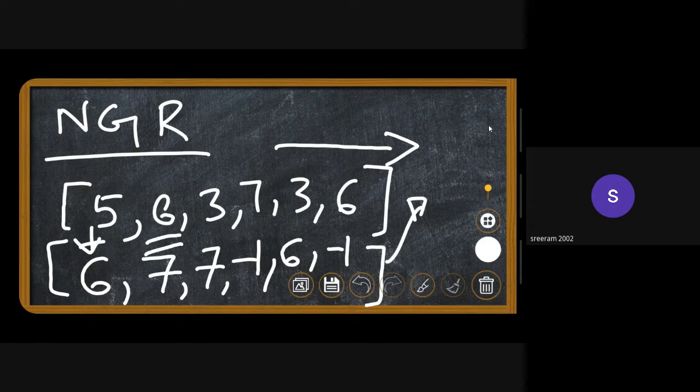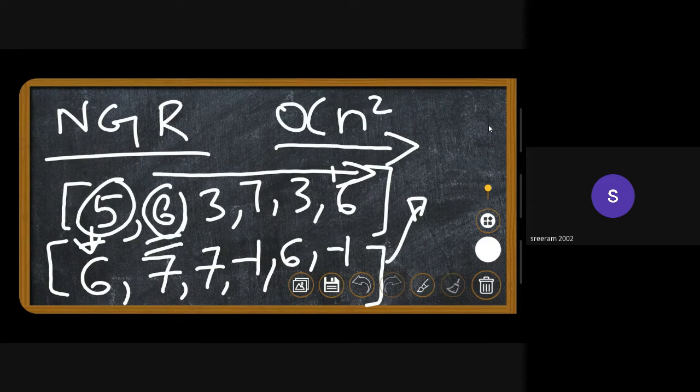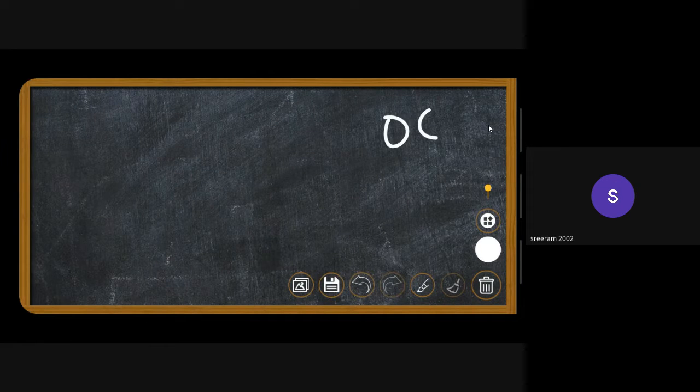Now let's see how we can come up with the answer, and also how we can use stack to get this. So usually the brute force approach would be to iterate over each and every element. Like for 5, you'll be starting here, you'll be iterating to the right until you find the element. For 6, you'll be starting and then you'll be iterating again. So that would be an O of n square approach, right? So you need to iterate the array as many as n times almost in the worst case. But using stack, we can do that in O of n. We can just iterate the array once.